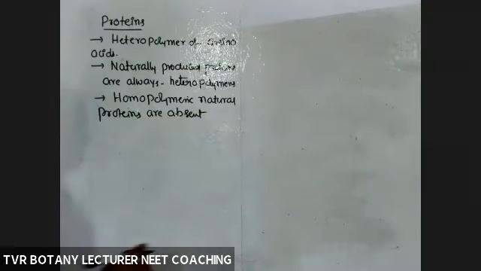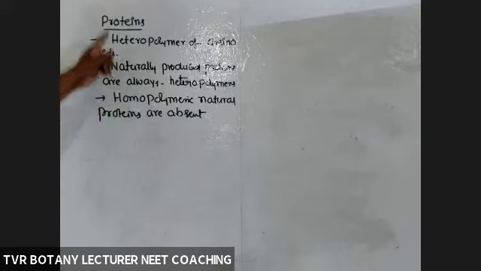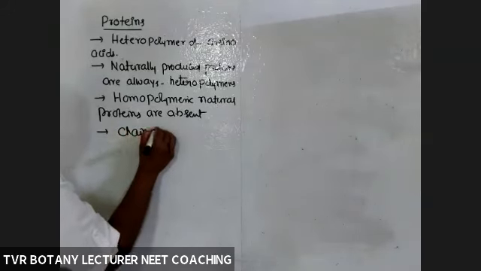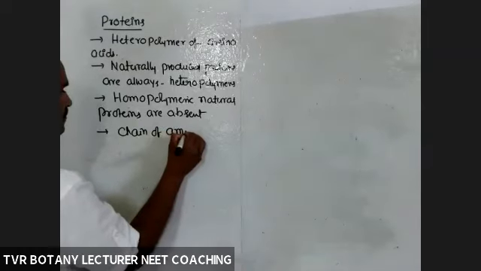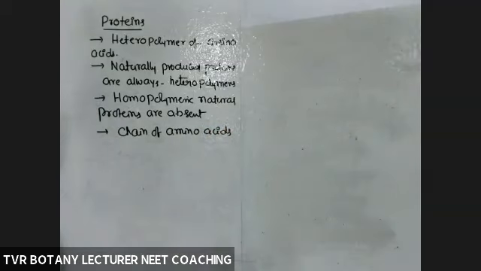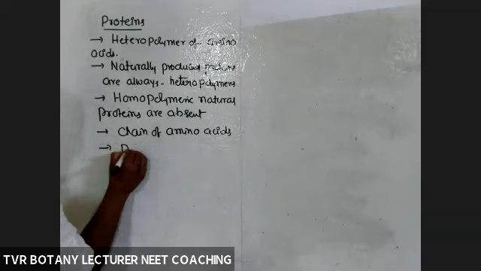Of course, we may synthesize artificially a homopolymer, but naturally there is no homopolymer in the case of protein. What is protein? A chain of amino acids. Now we should recall the structure of amino acid, then only you can understand the bond. So proteins are called polypeptides.